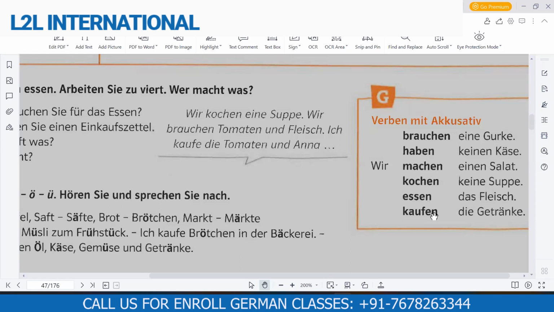Okay, then Nummer 6, Ashwin. Welcher Mantel siehst du an? Mantel's article is der Mantel and is this an accusative or nominative Satz, Ashwin? Accusative. So welcher remains welcher or will it change to welchen? Welchen. Yeah, welchen. Okay.